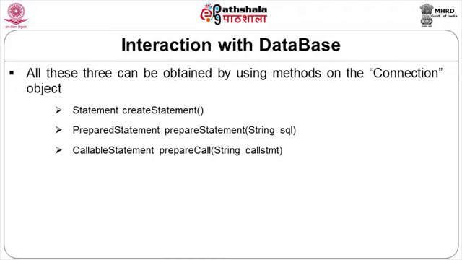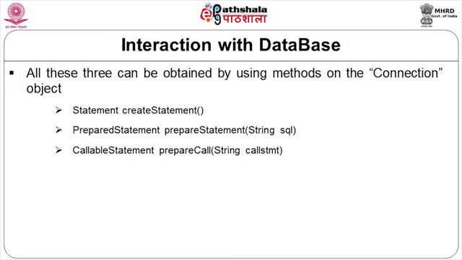So obtaining statement, obtaining prepared statement, and how do we obtain a callable statement? The method in the Connection interface is prepareCall, and the parameter is the call statement. The call statement should be specified as a string with starting and ending braces. Within braces, it depends on whether you are calling a function or a stored procedure. What's the difference between function and procedure? A function has a return value, procedure has no return value.